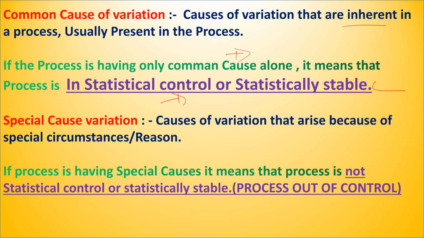Second one is special cause of variation. Cause of variation that arises because of special reasons is called as special cause of variation. For example, variation in form. If your process is having special cause, it means that your process is out of control and it is not a stable process.